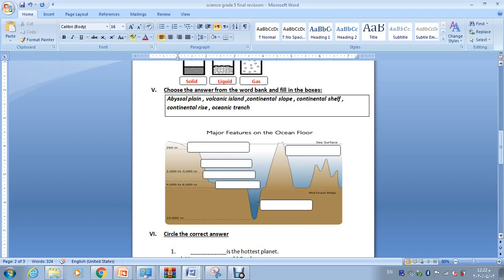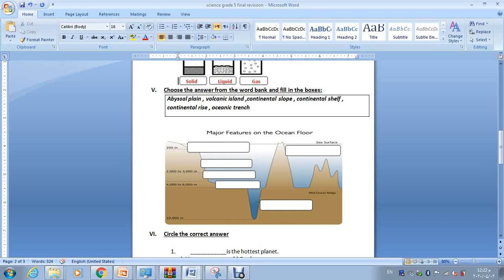Now let's do the 5th question. Choose the answer from the word bank and fill in the boxes. Remember, this lesson is about what oceans are like. So the major features on the ocean floor. We are going now to explain or write the correct definition for each part underneath the ocean.